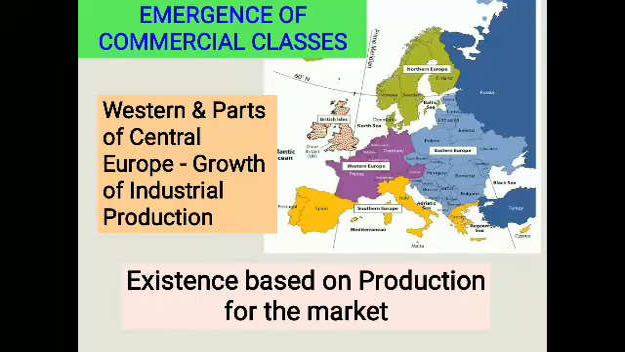So in the western and central parts of Europe, what was that? The growth of industrial production and trade. It meant there was a growth of towns and the emergence of commercial classes, whose existence was based on production for the market.